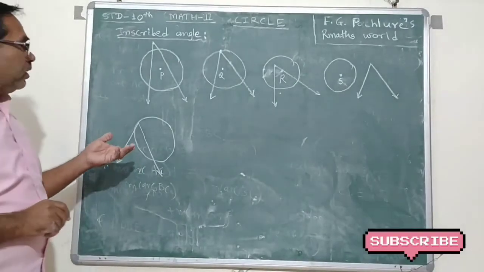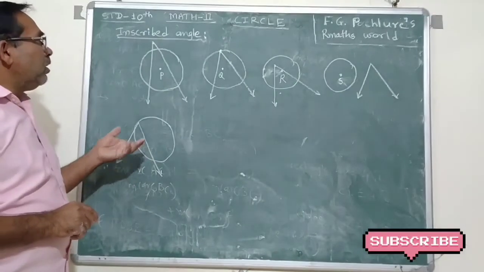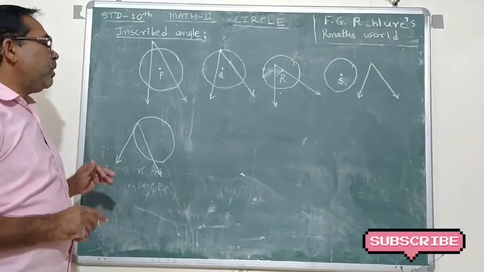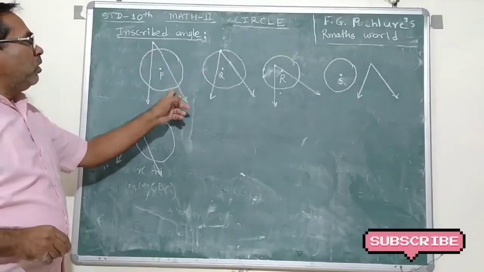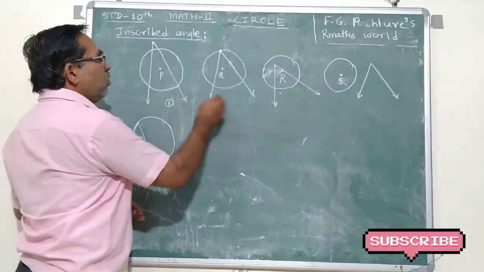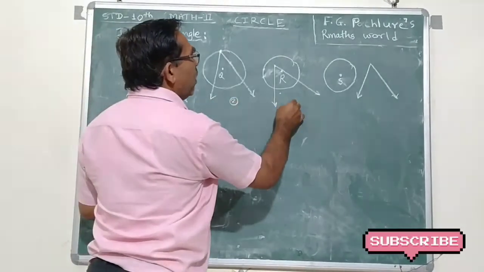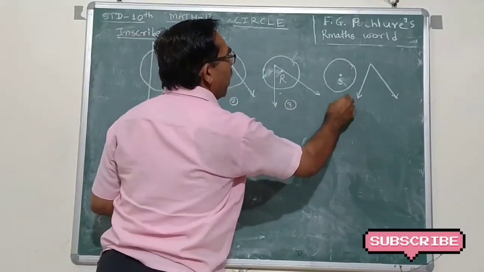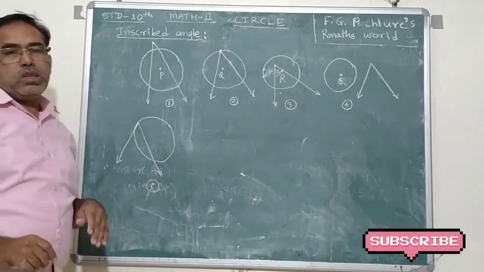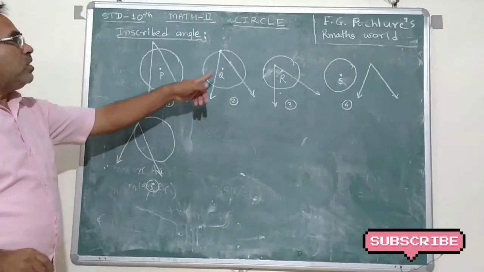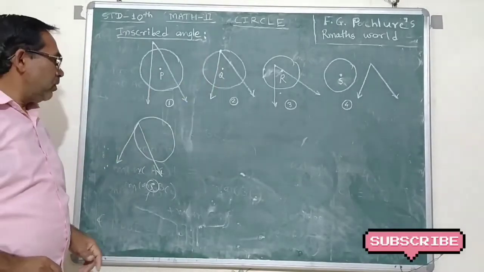I draw some figures here. In this, 1, 2, 3, 4, 5. In these 5 figures, this is the inscribed angle.